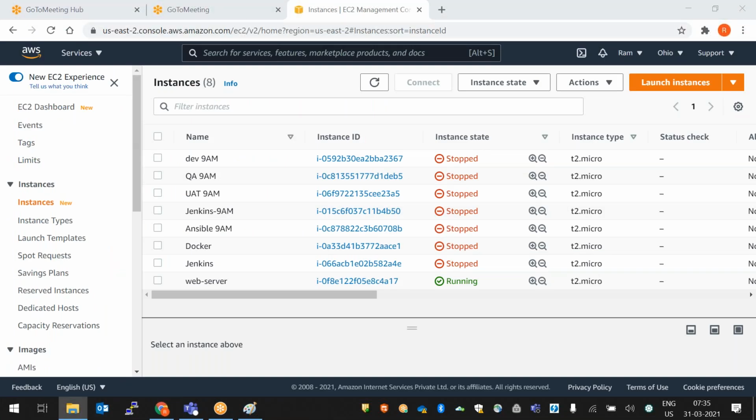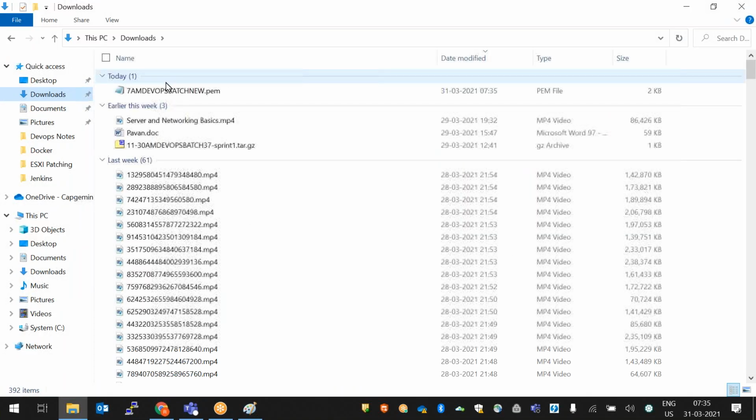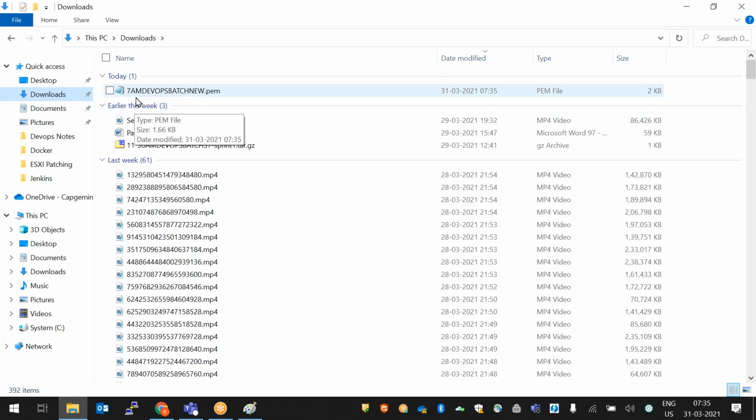We downloaded one key which is a .pem file, .pem format. So .pem means this is a normal key, some text kind of file. Using this .pem file, we can't connect to our instance. So we need to convert this .pem file into PPK format. PPK means PuTTY private key. Then only will we be able to connect to our instance.